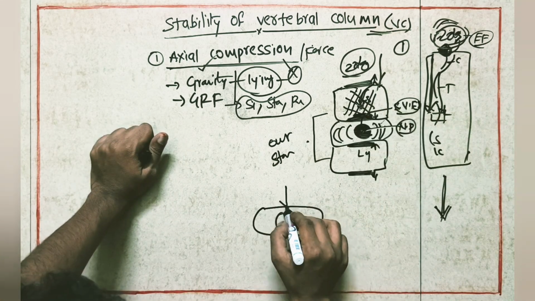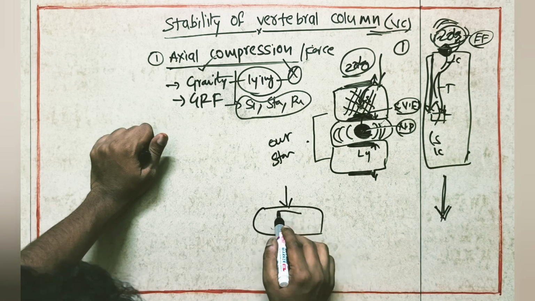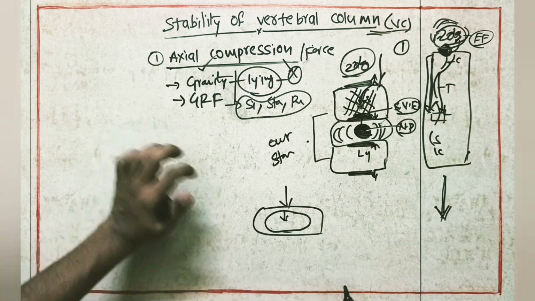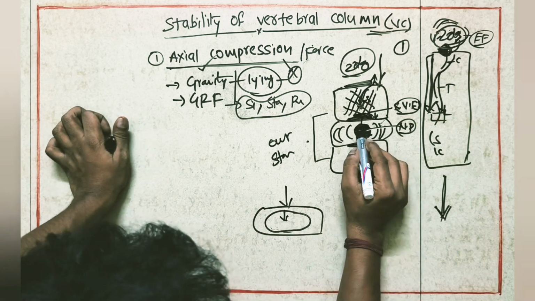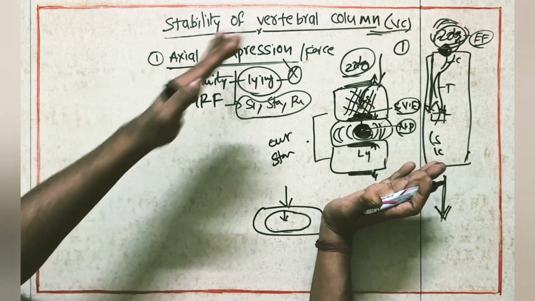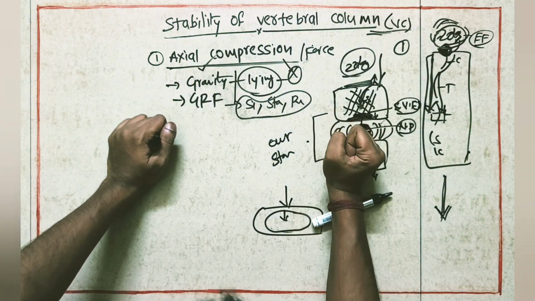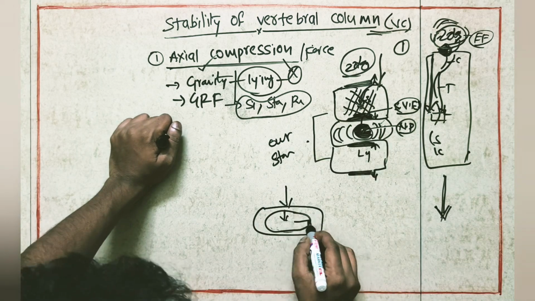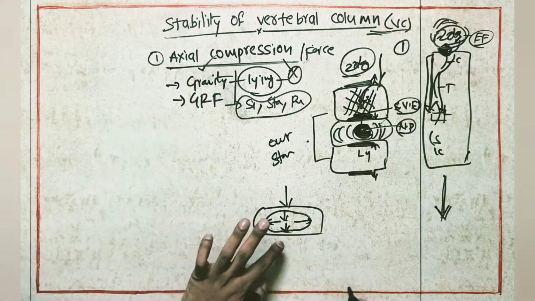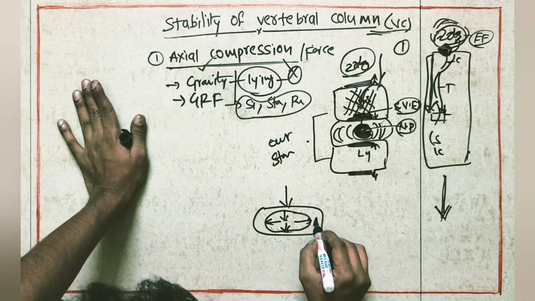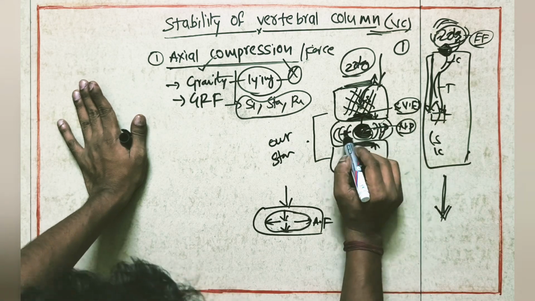Because of this compression force on the nucleus pulposus, it is going to become like this. So after this, what will happen? The size of the nucleus pulposus will increase because of this compression. The round ball-shaped structure of the nucleus will become flattened, so the nucleus is going to spread like this. When it is spreading like this, it is going to put pressure on the annulus fibrosus. The annulus fibrosus will take that force.